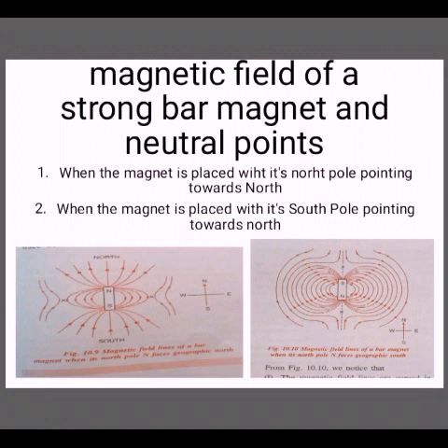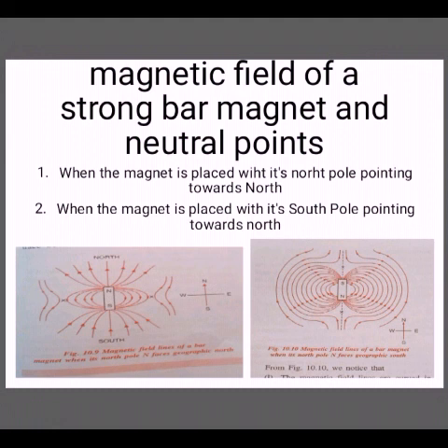Label each line with an arrow from the south pole of the needle towards the north pole to indicate the direction of the magnetic field. We notice that these lines do not intersect each other. Now, for plotting of the magnetic field of a strong bar magnet and the neutral points, here we can take up two different ways.